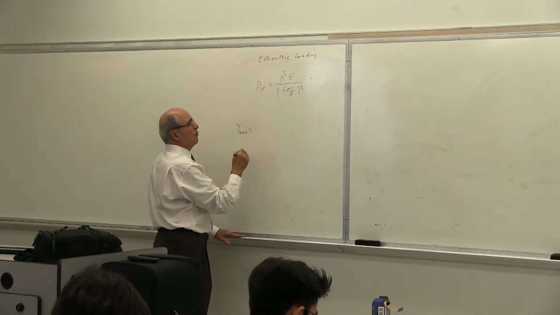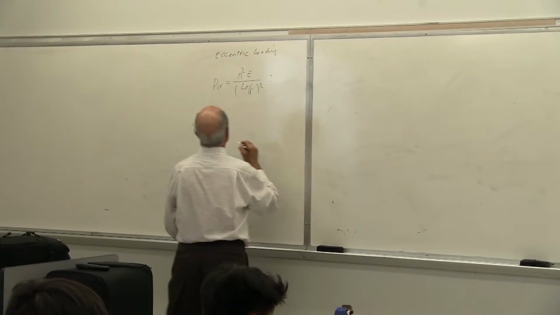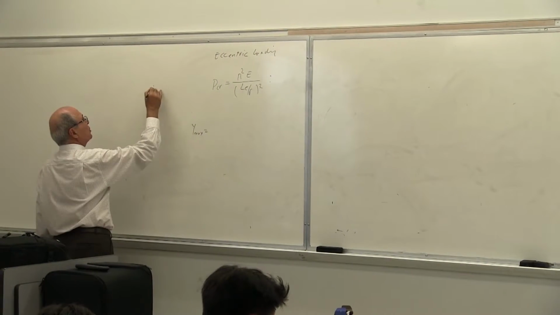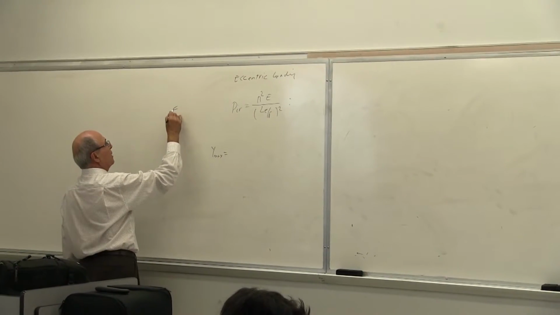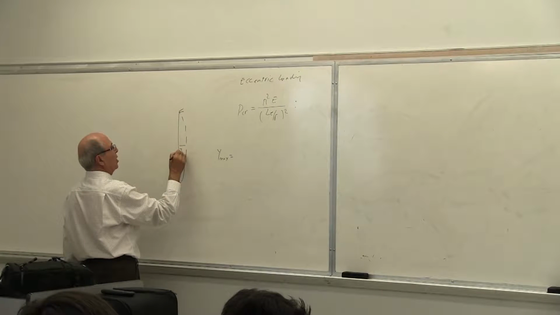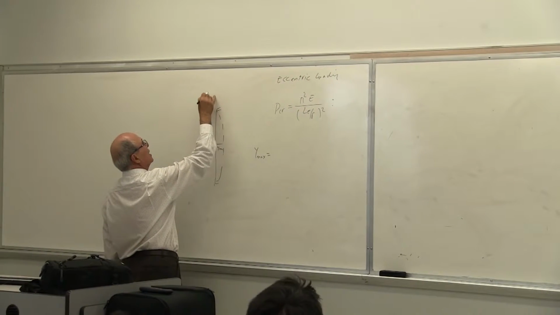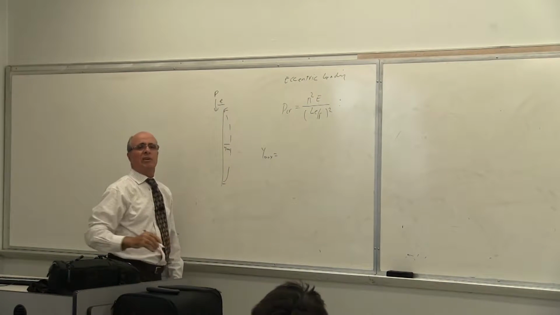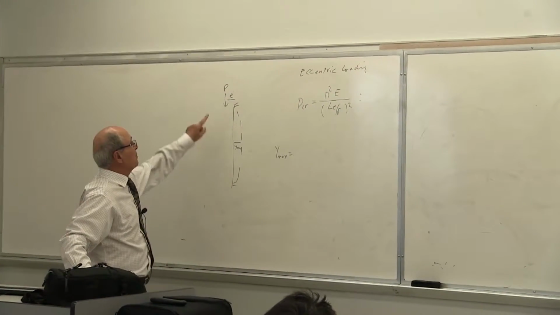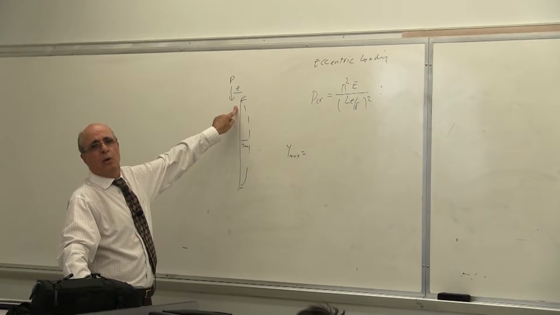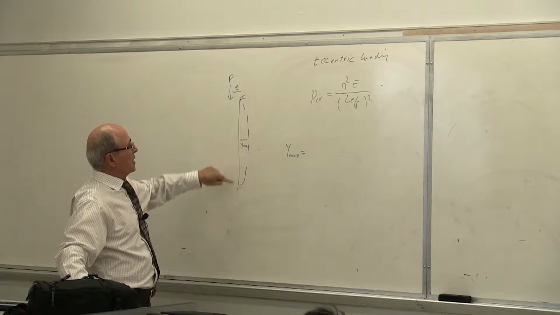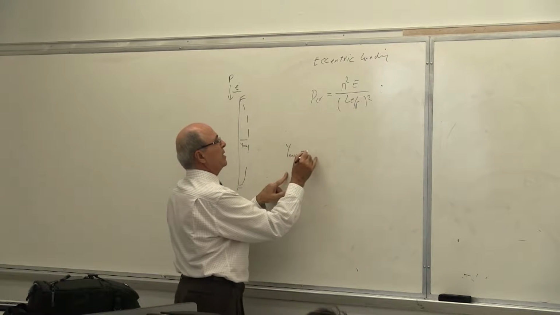That Y max for the one that we were studying, which was pin, Y max was like that. This was Y max, and P was here, and this was E. Is that correct or not? Yes, because that makes it eccentric loading, correct? And this is that. Then Y max was given with that formula.